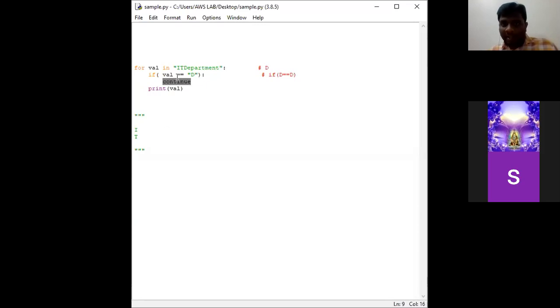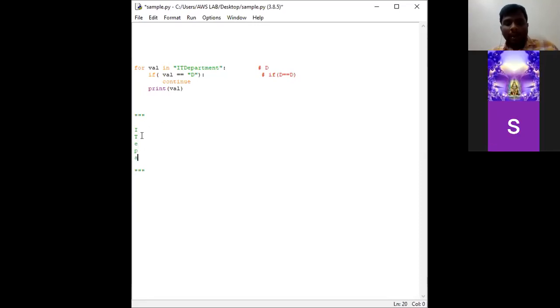Earlier, when the condition became true, break was placed here in the place of continue. So since break happened, only IT got printed, and the rest of the program did not run. But in the continue statement, only this particular iteration where D equals D, in this particular condition only, will not be mentioned in the output. The remaining characters like E, P, A, R, T, M, E, N, T, the entire remaining execution will be done using this continue statement. Clear?